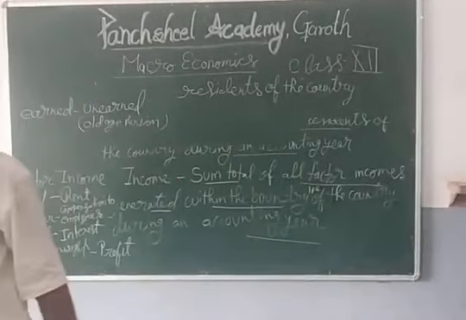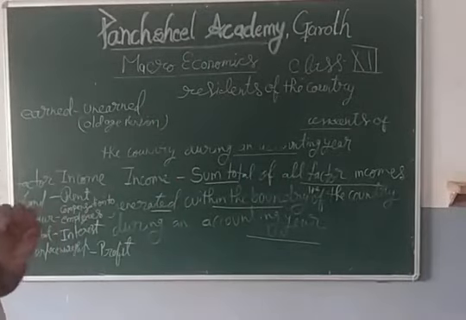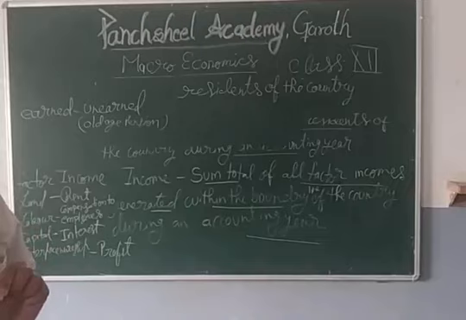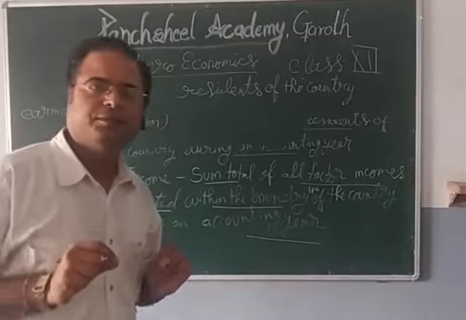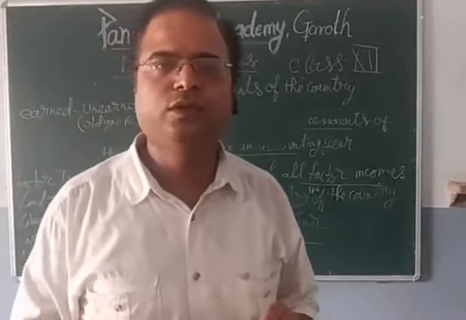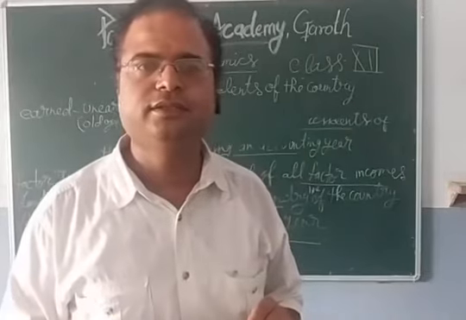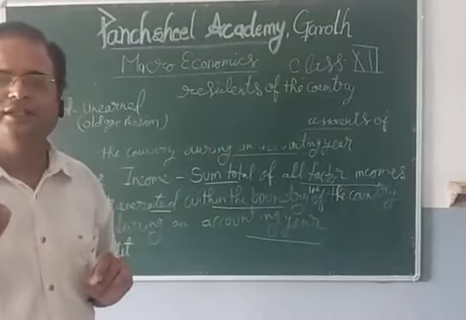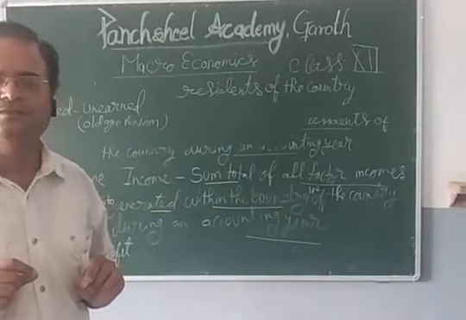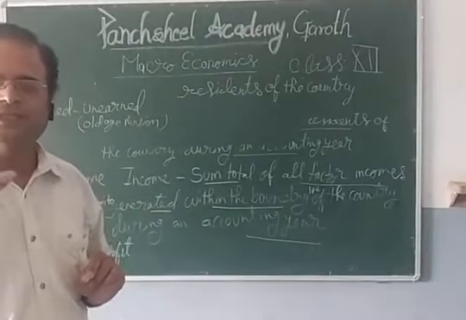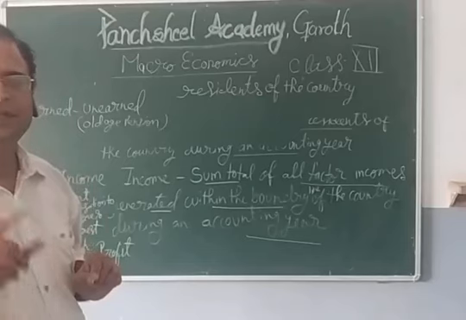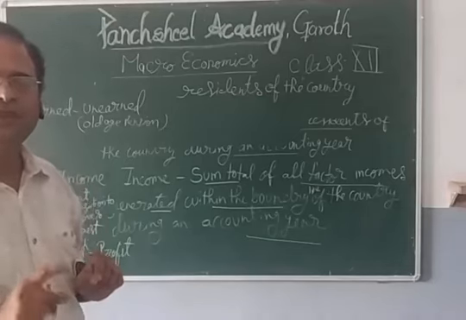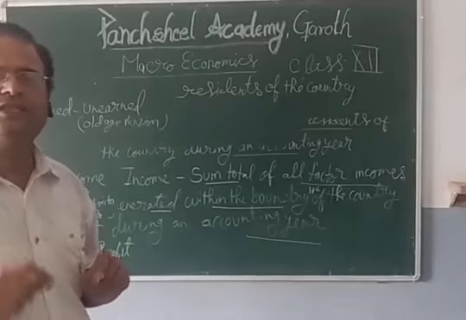There are two conditions for them. First, the people who have lived for 1 year or more than 1 year in the country are the normal residents. The second condition is that the person's economic interest lies in the country concerned.